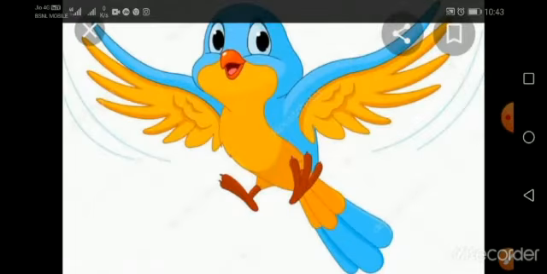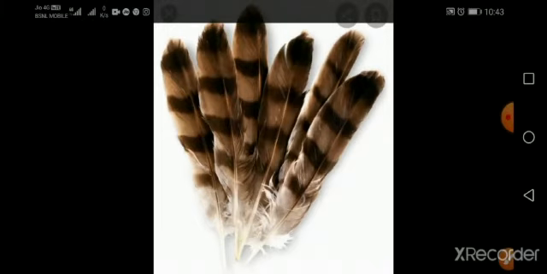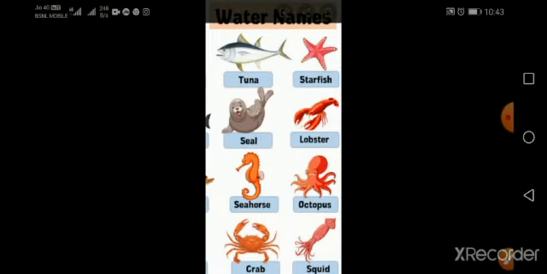Now, see here, this is a bird. How is it flying? It is flying with its wings. Now, these are feathers. What do the feathers do, children? They help the birds to keep their body warm. Feathers help the birds to keep them warm.